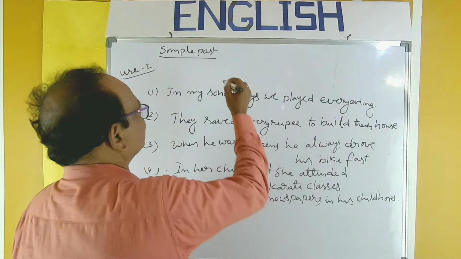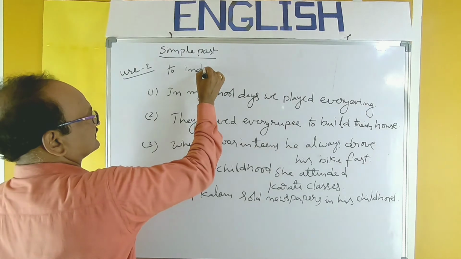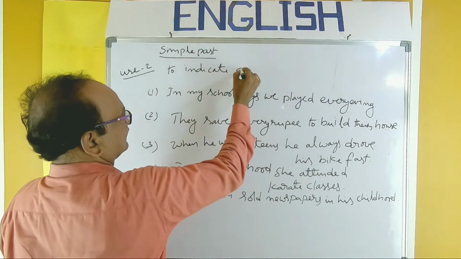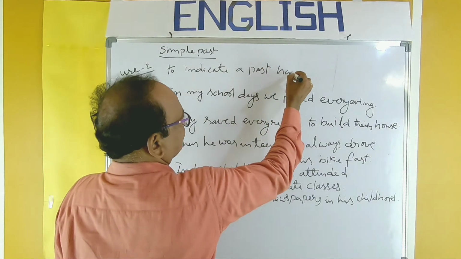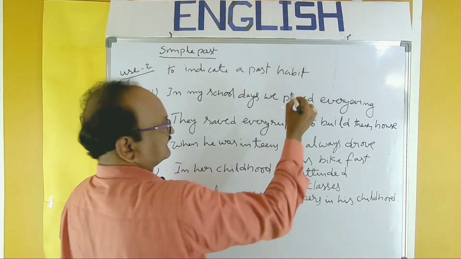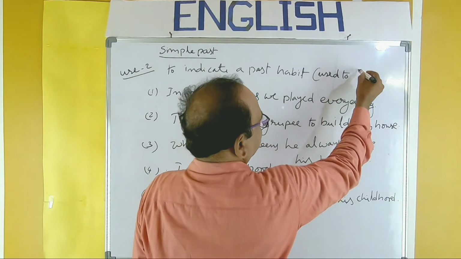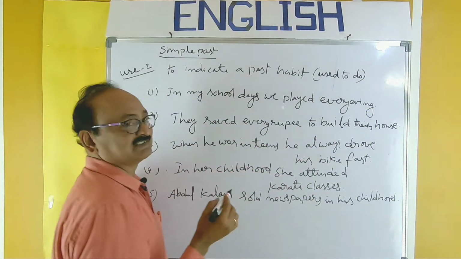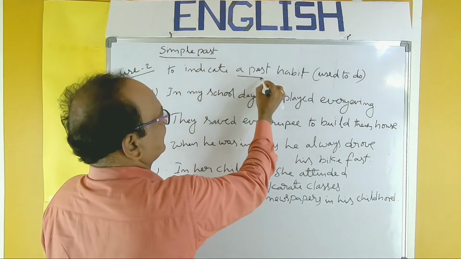So, to indicate a past habit, they should be in the sense of used to do. So indicate past habit.